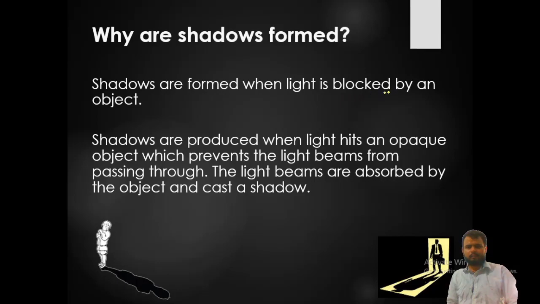Shadows are formed when light is blocked by an object. Shadows are produced when light hits an opaque object, which prevents the light beams from passing through it. The light beams are absorbed by the object and cast a shadow. You see this in many cartoon videos. You see a gentleman coming in the moonlight, and all the rays of the moonlight are absorbed by this particular man, and the beam is stopped by this opaque object, as the human body is an opaque object. Because the light cannot pass through him, there is a formation of a shadow.